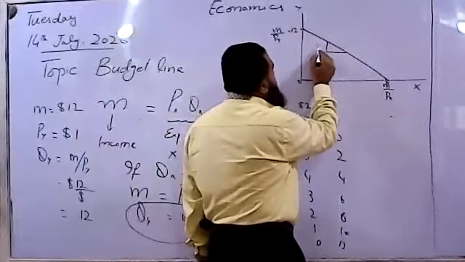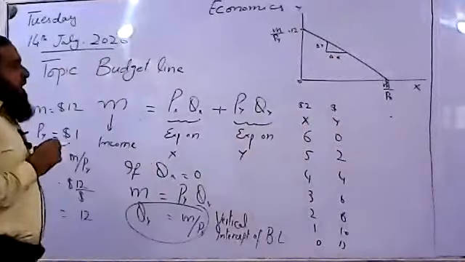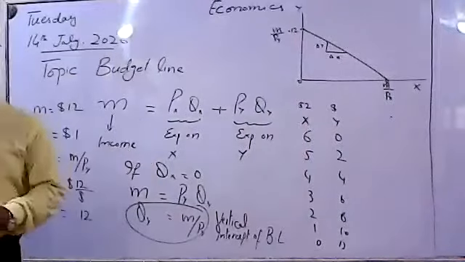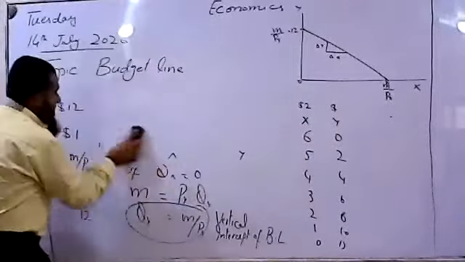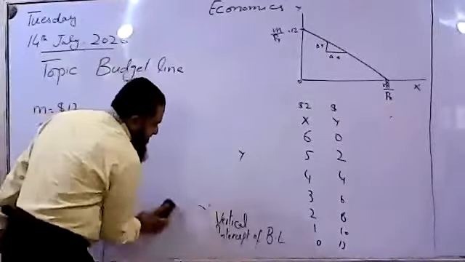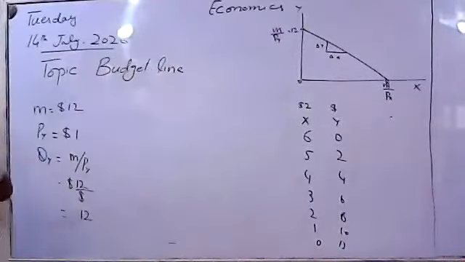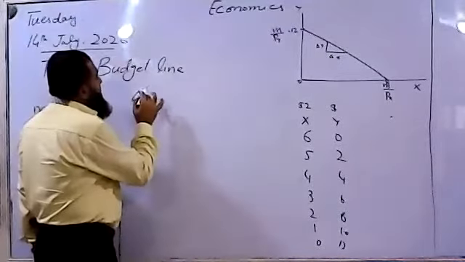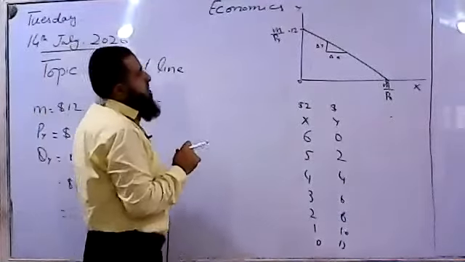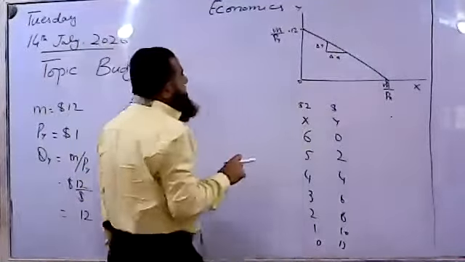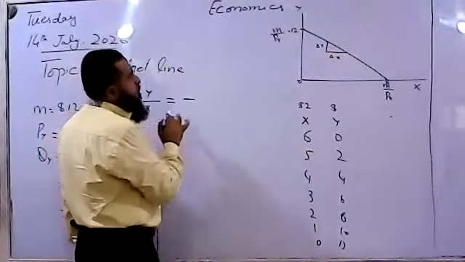Look here, this is change in Y, this is change in X. Rise over run. So the slope of the budget line is change in Y due to change in X. If the consumer buys an extra unit of X, how many units of Y does he have to give up? So this is negatively sloped.